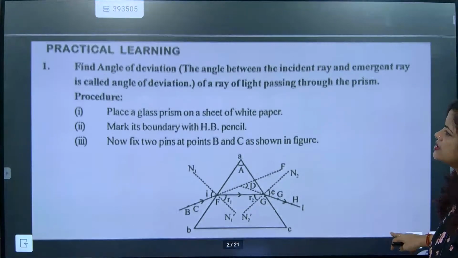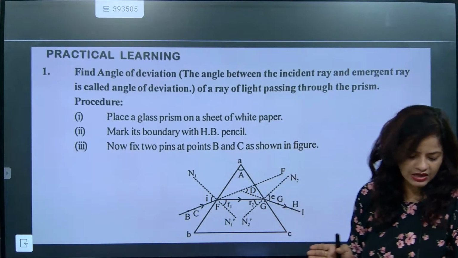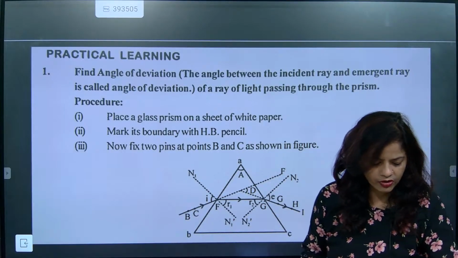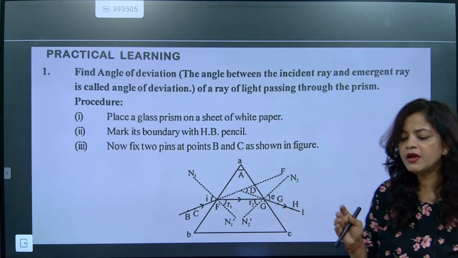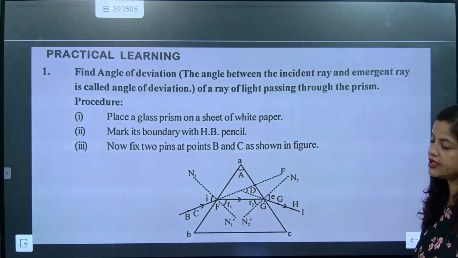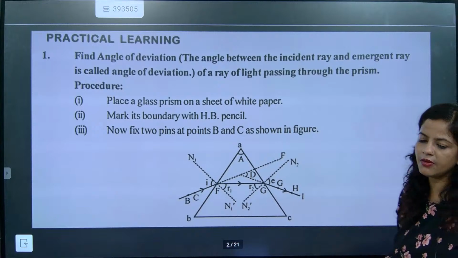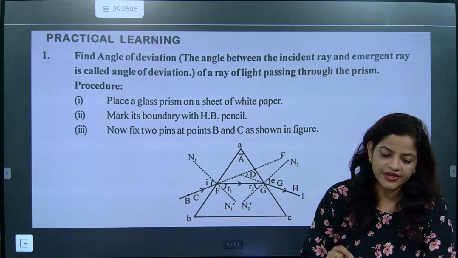Now we are going to understand the next important part about the prism, the practical learning about the prism. The first important thing is to find the angle of deviation. Understood?